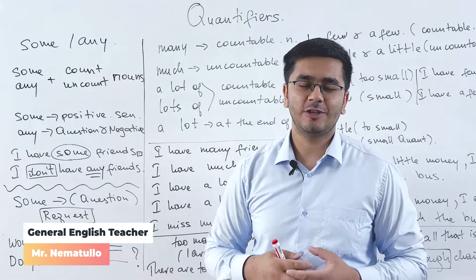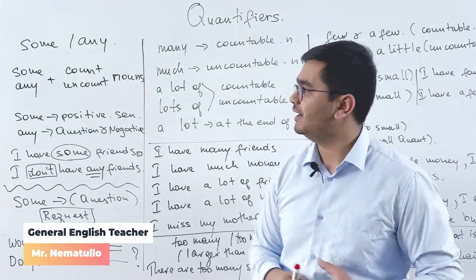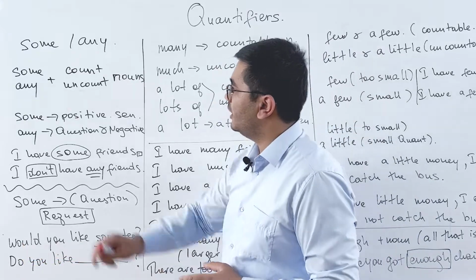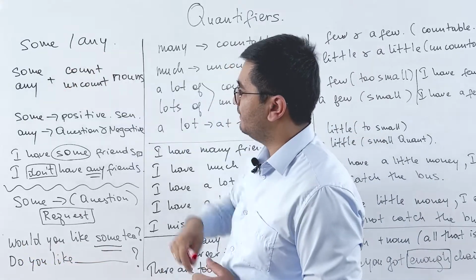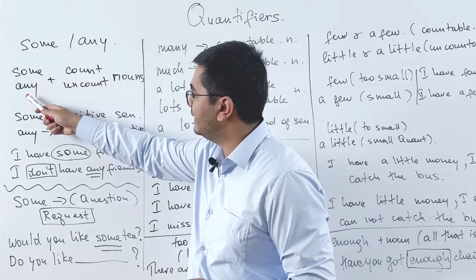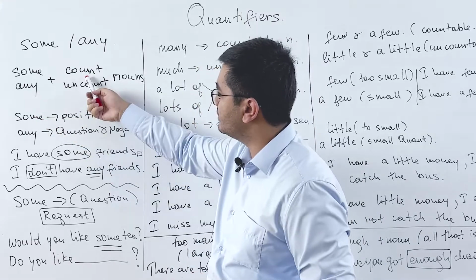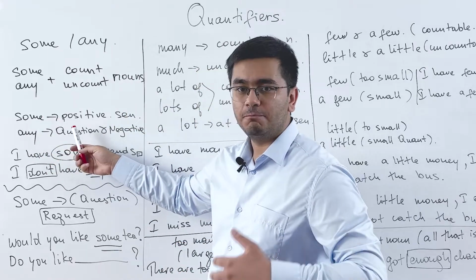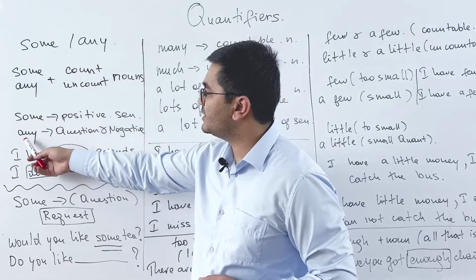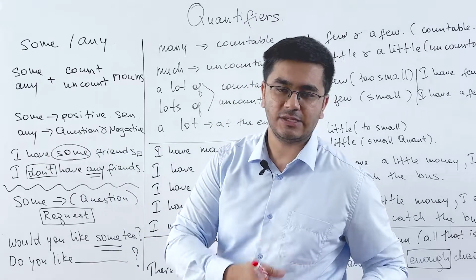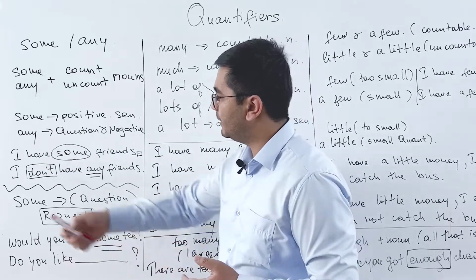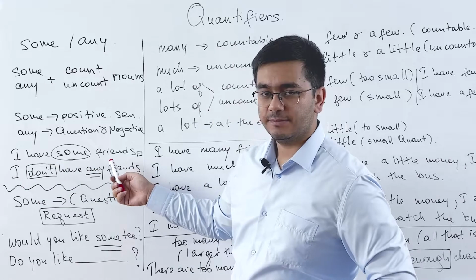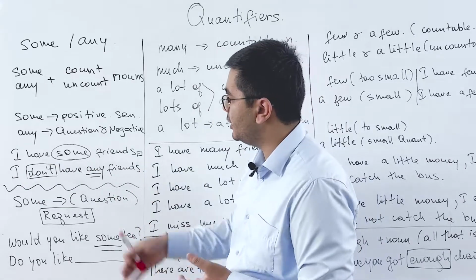So now guys, we are going to look through the quantifiers and we are going to start with some and any. So we use some and any for both countable and uncountable nouns. And we use some for positive sentences and we use any for the question sentence or negative sentence. For example, I have some friends.